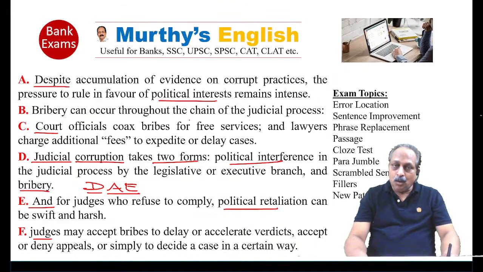Bribery can occur throughout the chain of the judicial process. The second dimension, bribery. Bribery can occur throughout the chain of the judicial process. Judges may accept bribes to delay or accelerate verdicts, accept or deny appeals, or simply to decide a case in a certain way. So here it is BF, one pair.